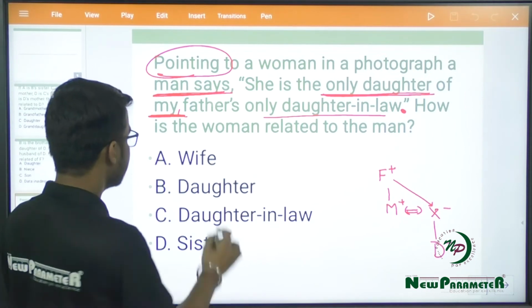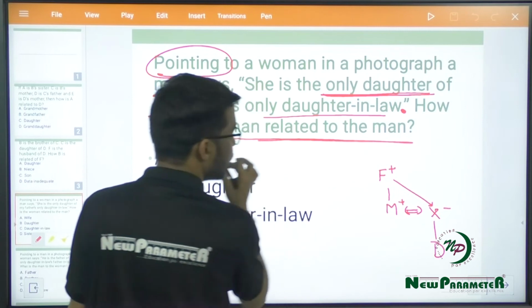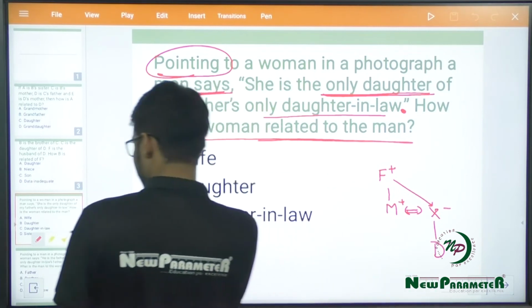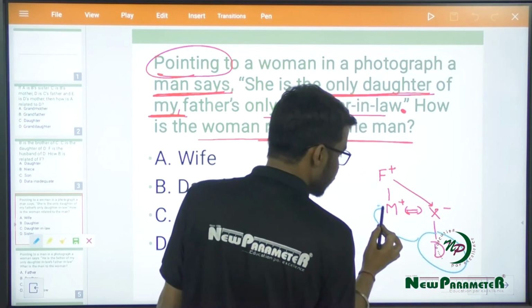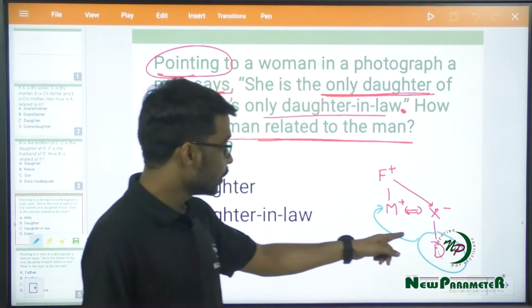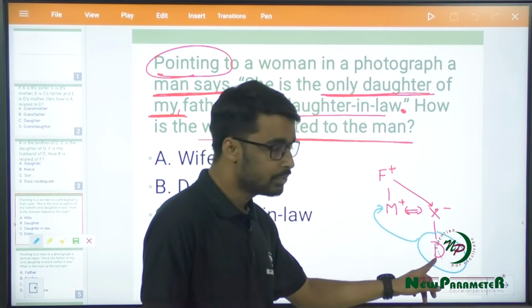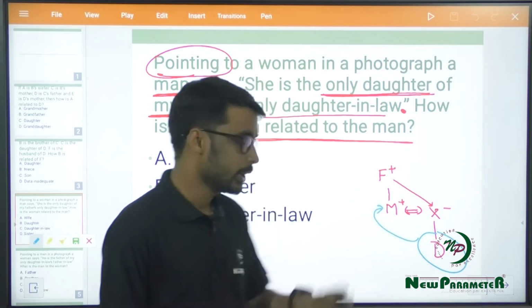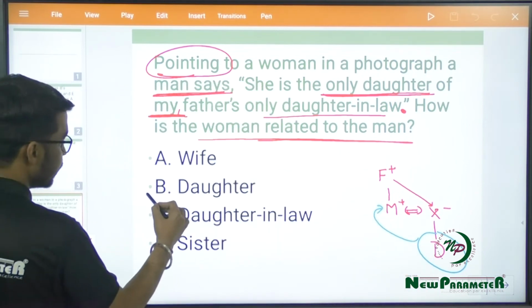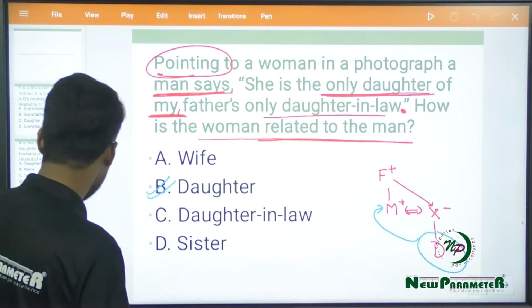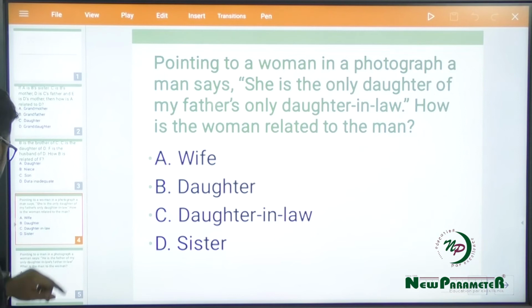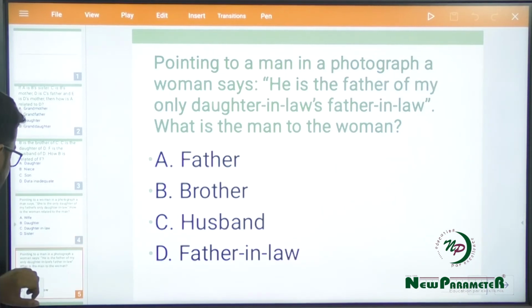Now D is the only daughter of X. My question says, how is the woman related to the man? Now this woman, which was made last in the graph, is related to this man, right? So this D is the man's wife's daughter. Now wife's daughter is your daughter only, so my answer would be option B, daughter, right?